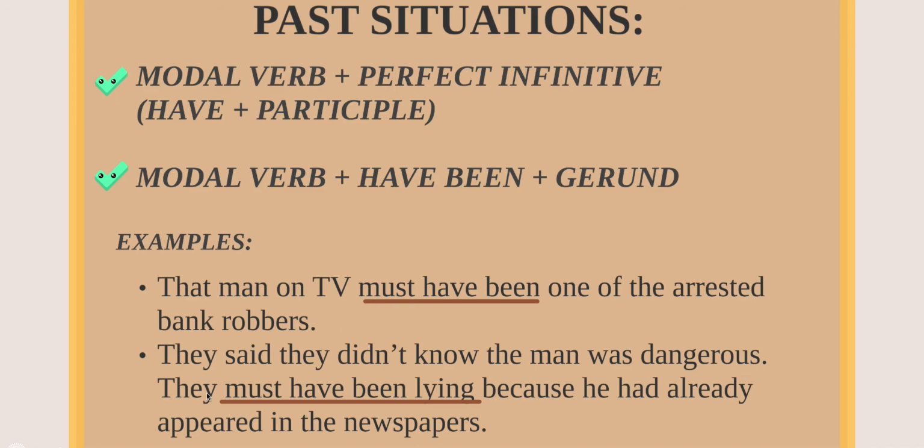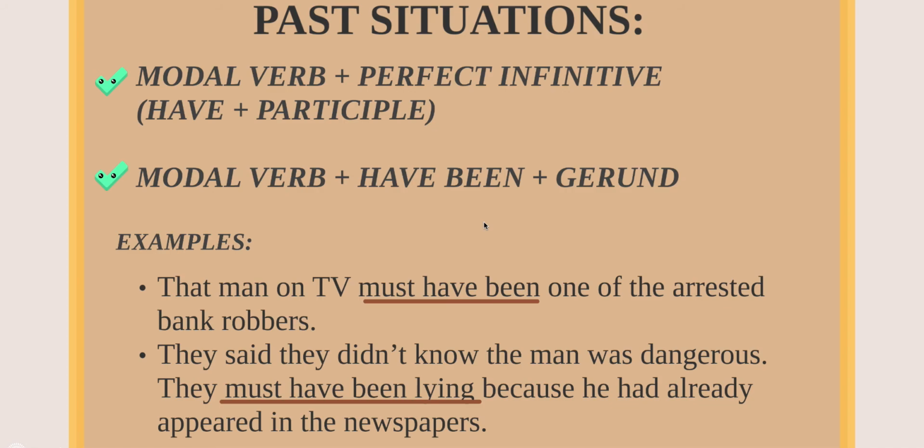And the second one, they must have been lying. Ellos debieron haber estado mintiendo. They could have been lying, for example. That's another way. So the other way to speculate about past situations is with the use of present perfect continuous. So you have this part, have been plus the gerund, verb with ing, and your modal verb. Questions about the use of modal verbs of speculation in past situations? No questions at all?